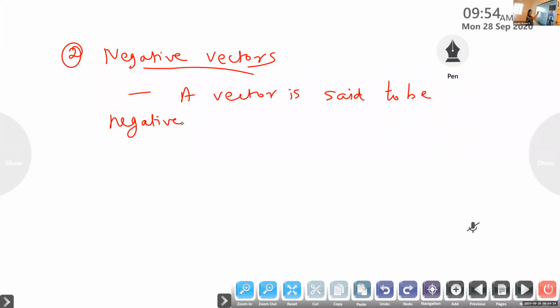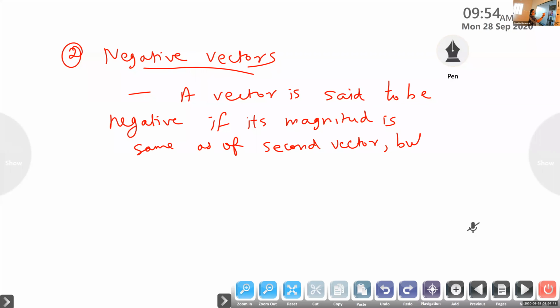If its magnitude is same as of second vector but opposite direction. When you talk about relative velocity, A is moving one direction, Chalakudi to Mala. B is coming from Mala to Chalakudi. So Mala to Chalakudi becomes a negative vector. So displacement of Mala to Chalakudi becomes a negative vector.